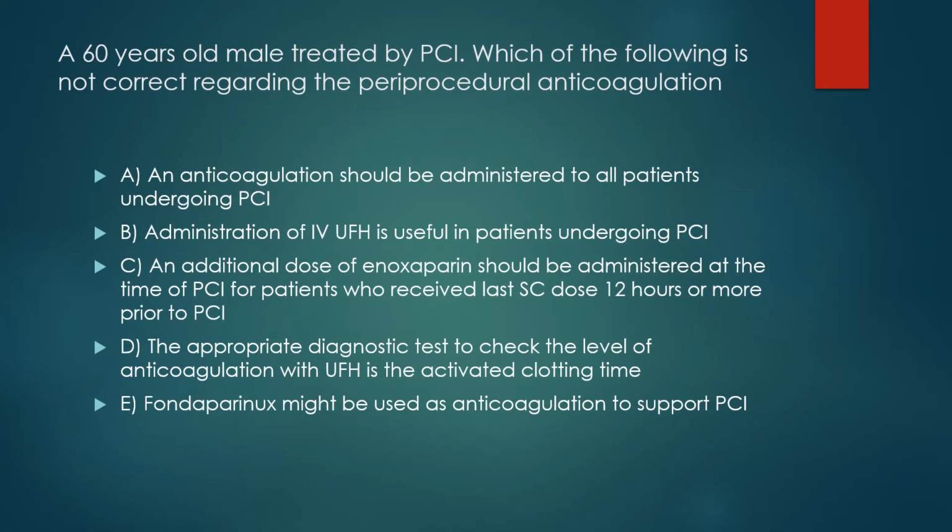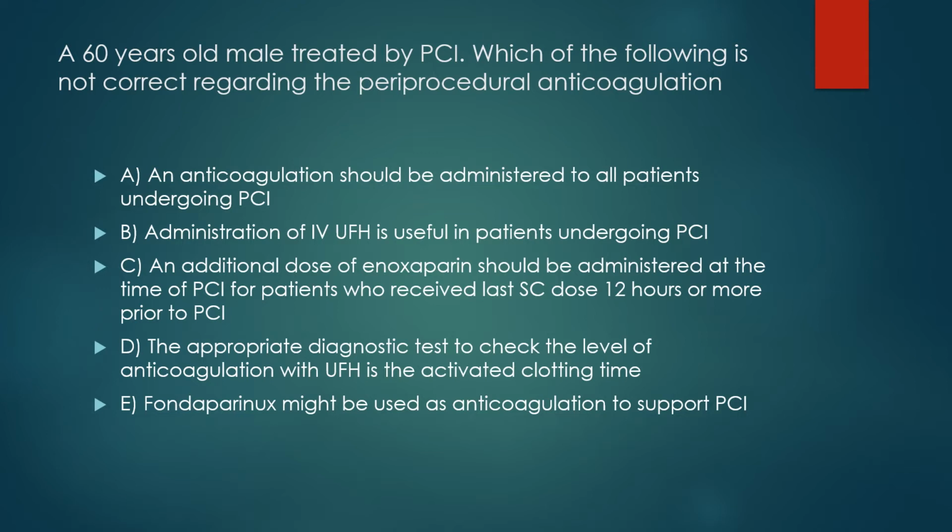The next patient is a 60 year old male treated by PCI. Which of the following is not correct regarding peri-procedural anticoagulation? What anticoagulation would you give this patient? Letter A, anticoagulation should be administered to all patients undergoing PCI. Letter B, administration of IV unfractionated heparin is useful in patients undergoing PCI.